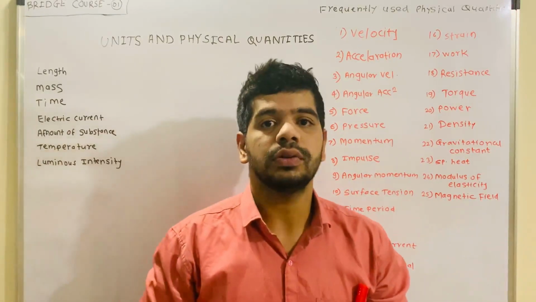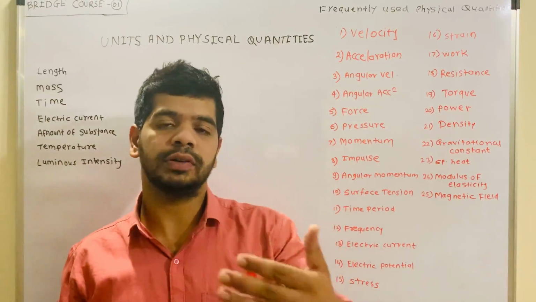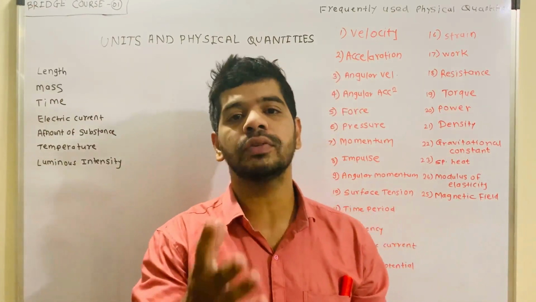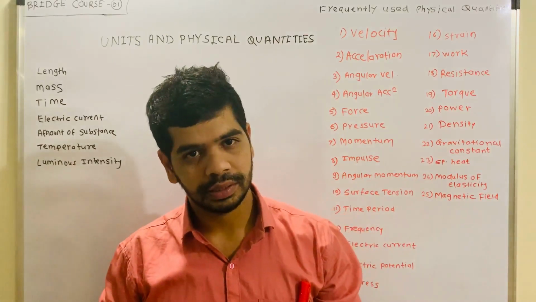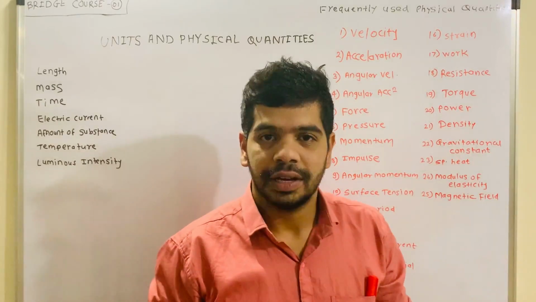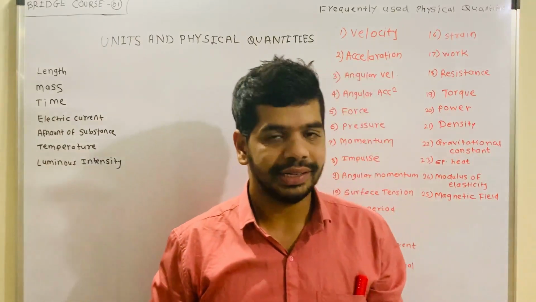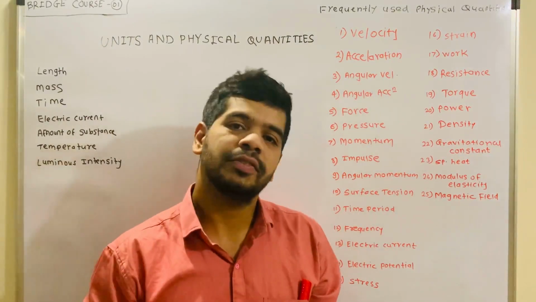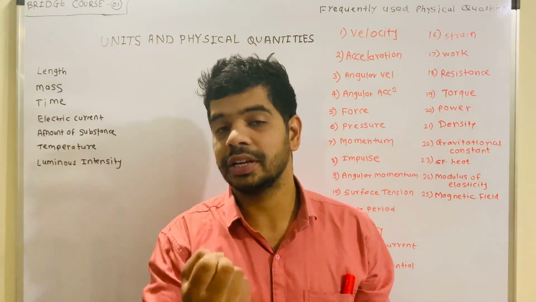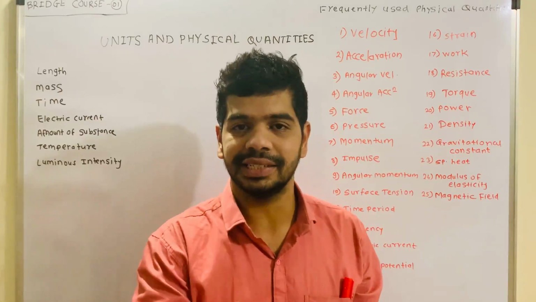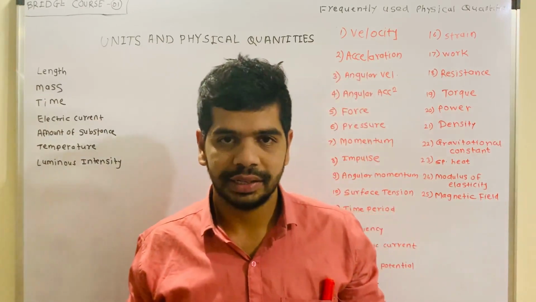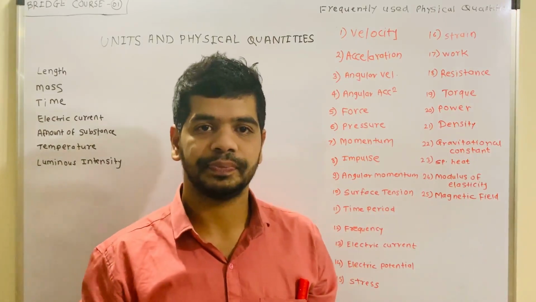Like if you go to a shop and ask the shopkeeper to give 5 sugar, it doesn't have meaning, right? No, not at all. But if you ask, please give me 5 kg of sugar, you are giving the unit. The unit is kg. From that, the shopkeeper easily understands what you want to say.